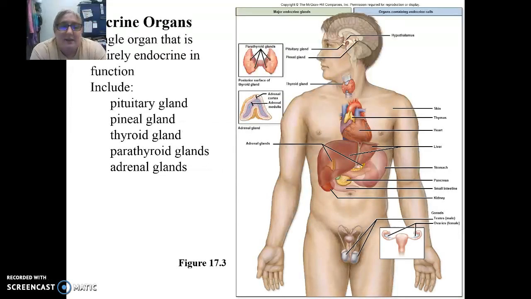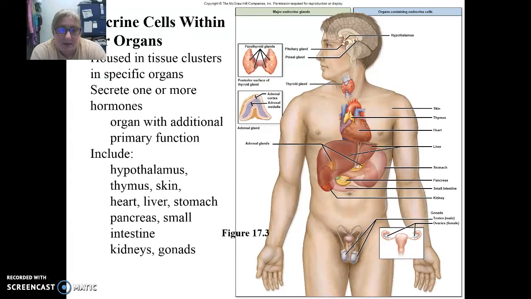So these are the actual endocrine organs that we'll talk about. And then we have a lot of non-endocrine organs that have endocrine function, and we will talk about most of these in different chapters.